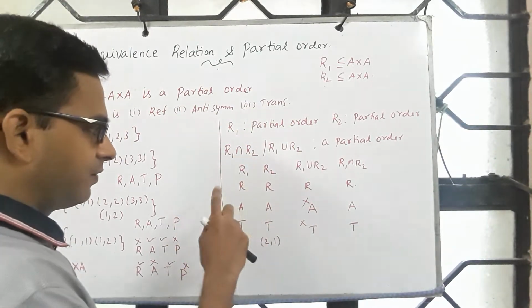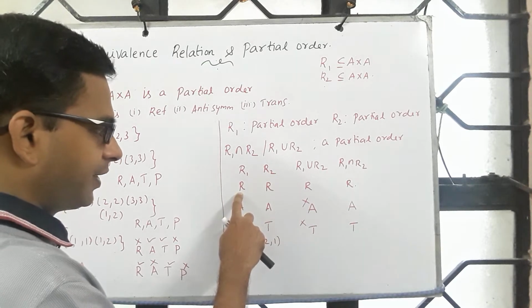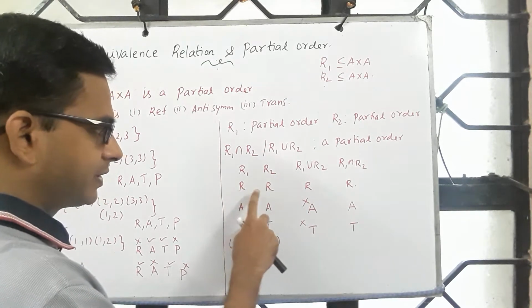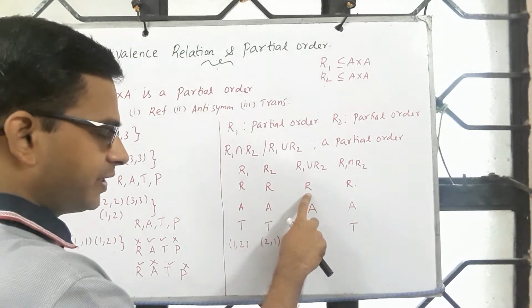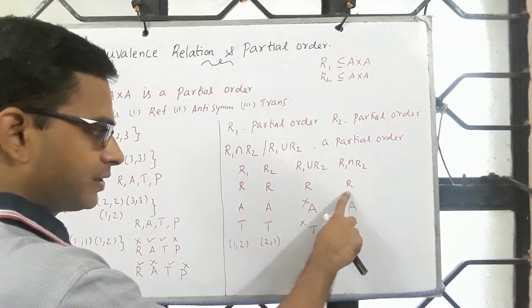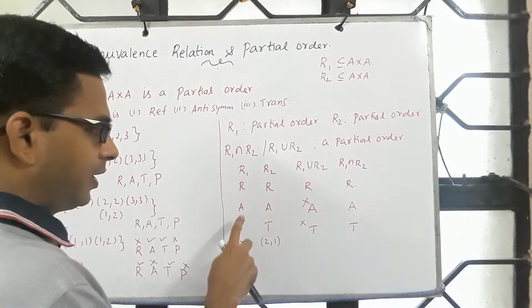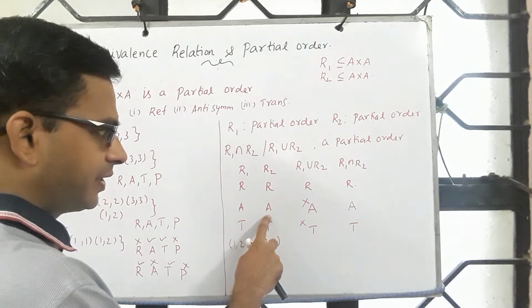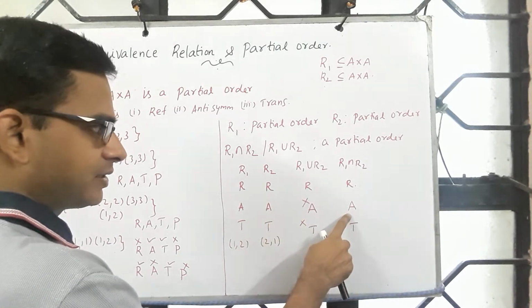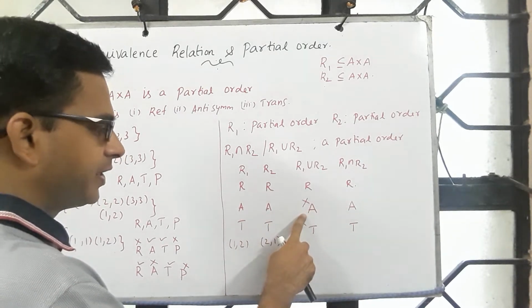This is something we have shown before. If R1 is reflexive and R2 is reflexive, we know that the union is reflexive and the intersection is also. And if R1 is antisymmetric and R2 is antisymmetric, then the intersection is antisymmetric, but the union need not be.